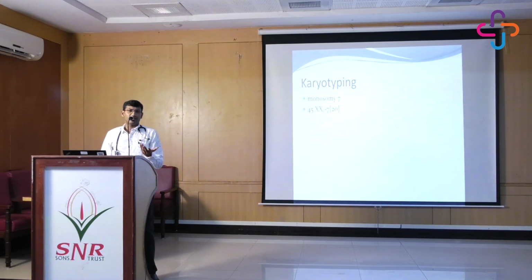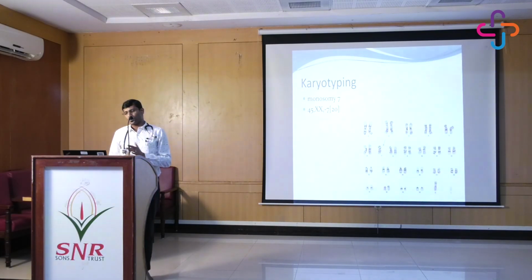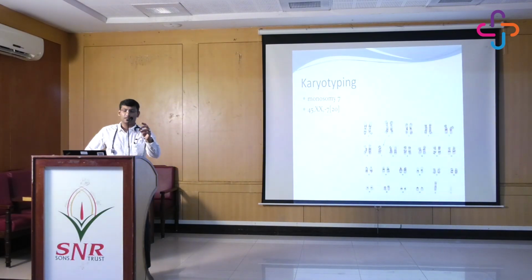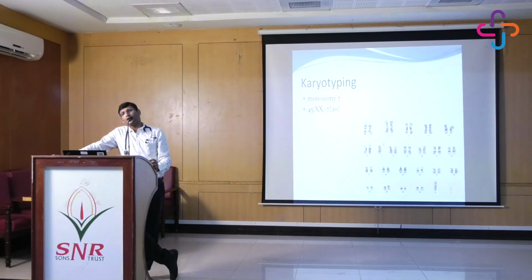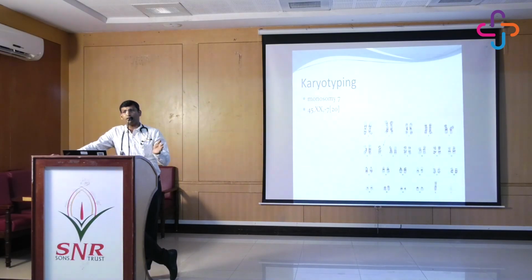Again, we went ahead with the karyotyping for this lady. This turned out to be monosomy 7. So monosomy 7 is, we see, one of the poor karyotypes as far as hematology is concerned, because these patients ultimately will require some sort of treatment, chemotherapy followed by transplant, because this patient is not going to be helped with any sort of conventional therapies like all these